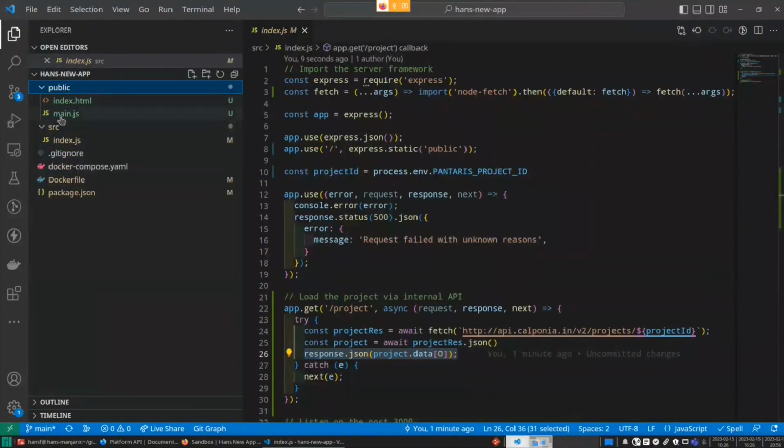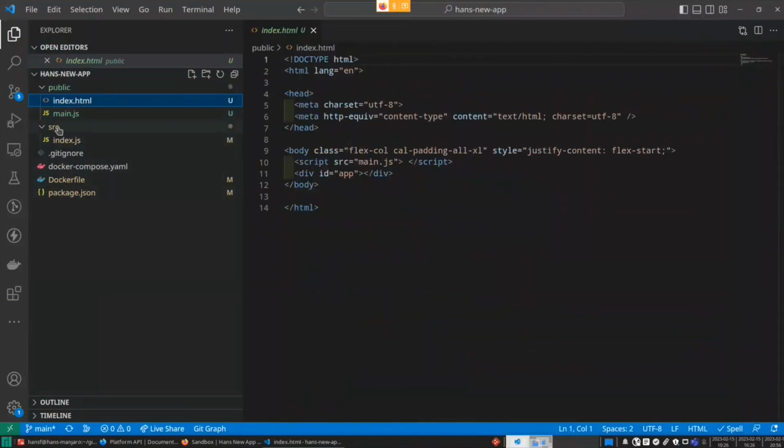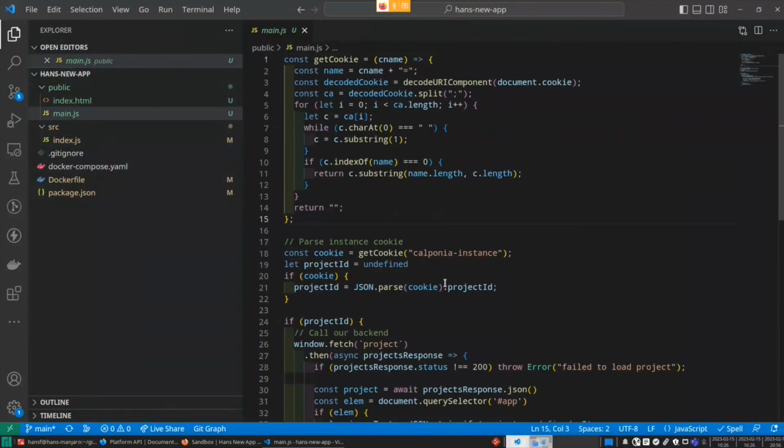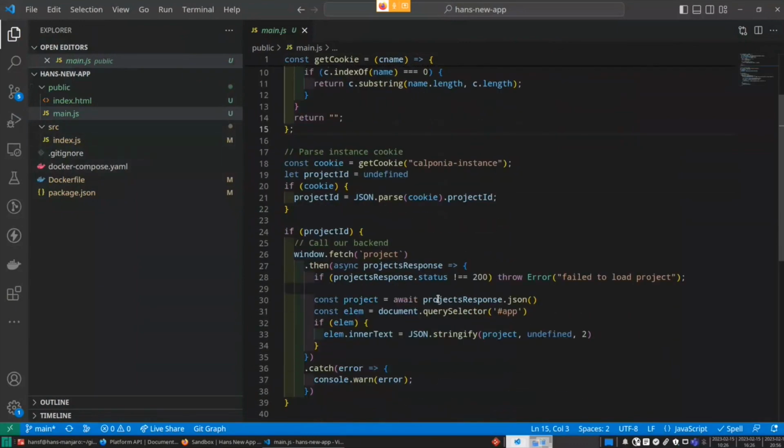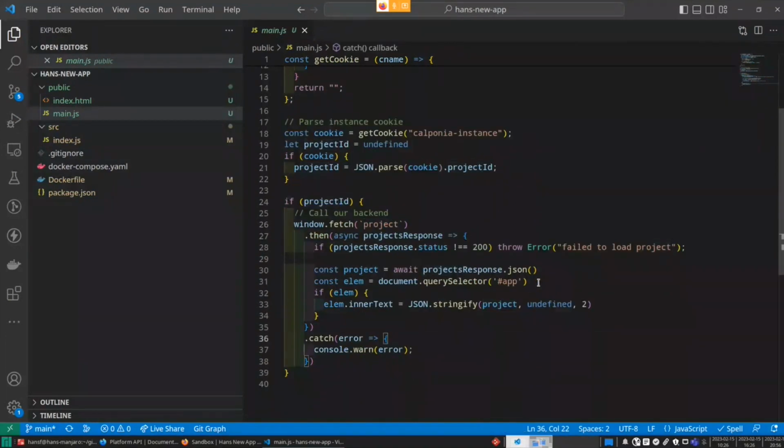In our updated front-end code, we will deliver an index.html file. Pretty simple. The most important stuff is the div ID app we will have there. In the main.js code we will do in the front end, we will get our instance cookie, get the project ID. If we have a project ID, we will fetch our project backend route and just add it to our app div. We set the inner text on the element and just put the JSON on the inner element and display the JSON string.